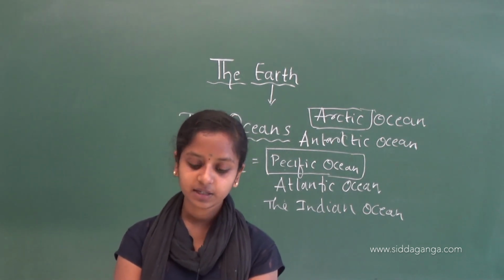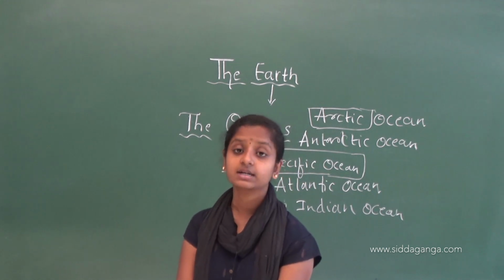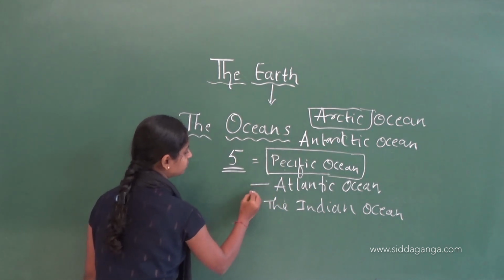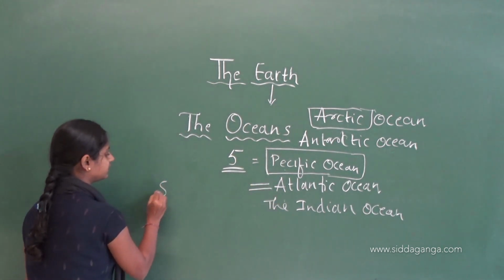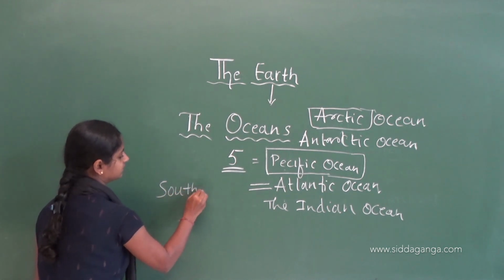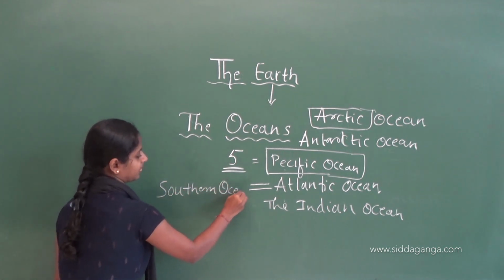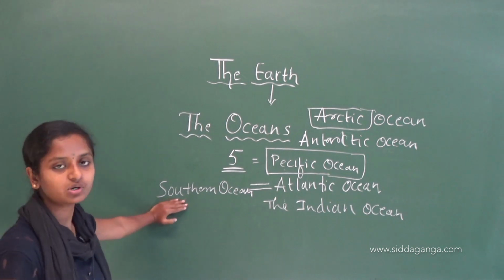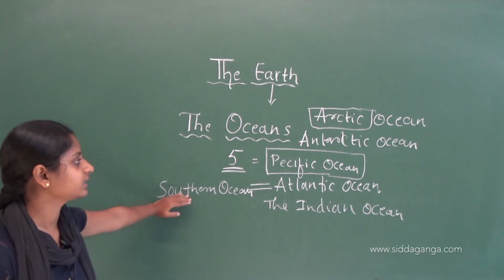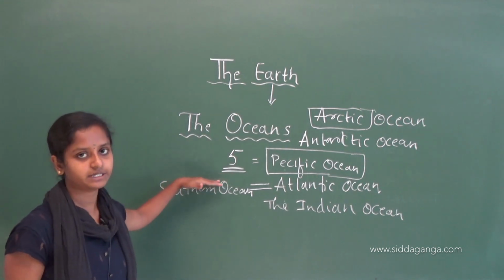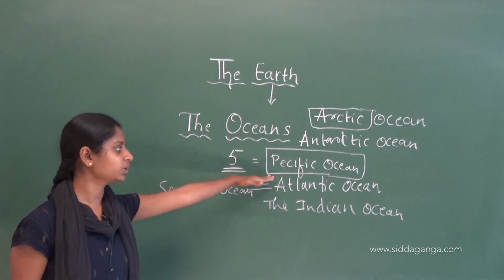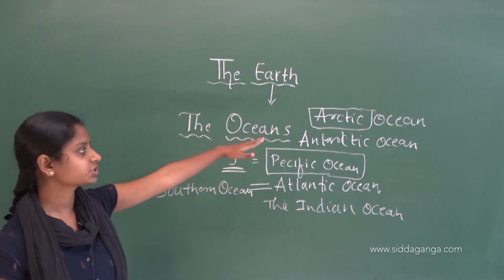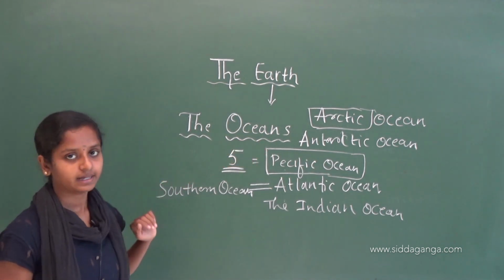Then the Antarctic Ocean is also called the Southern Ocean. There are 5 major oceans: Pacific, Atlantic, Indian, Arctic, and Antarctic.